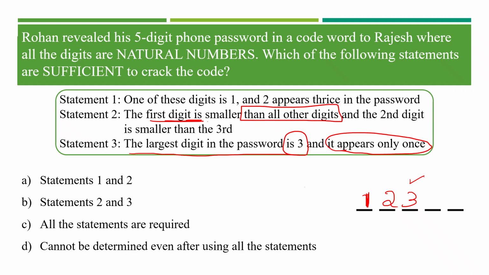First digit is smaller than all other digits, so this is also fixed. Obviously the remaining two will be like, 2 digits. I mean, 2 digits are 2. Okay, so I believe that statements 2 and 3 are sufficient to crack the code, so I go with option B. Believe you understood.